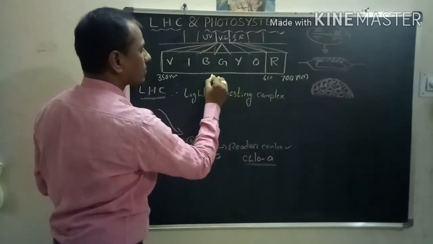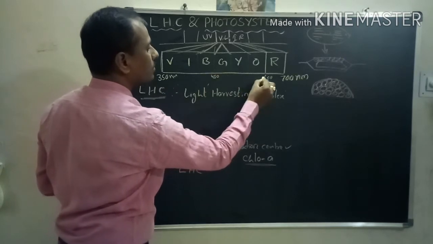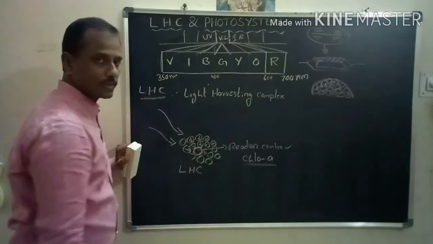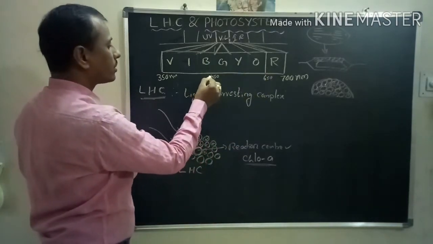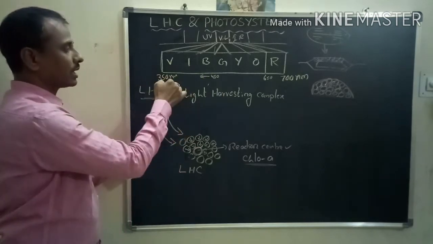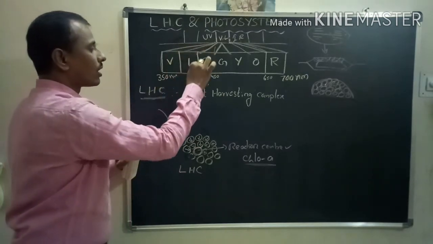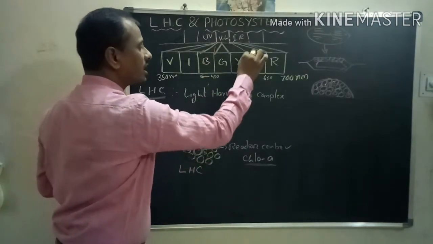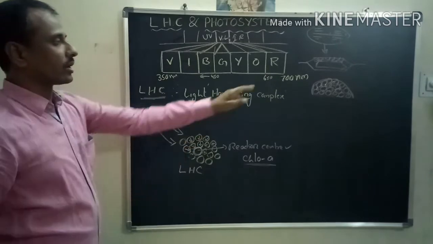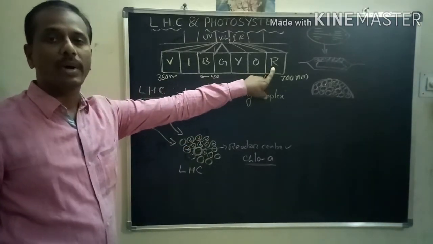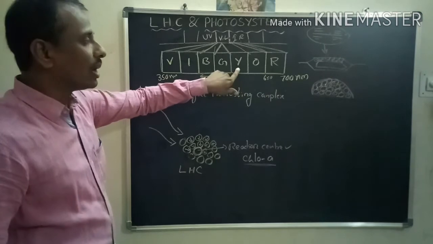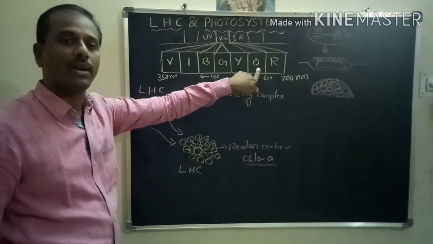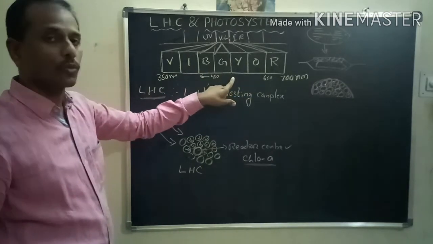Here next, 450 to 650 is the wavelength of blue, green, yellow and orange. And below 450, down to 350, these are generally not utilized in photosynthesis. Among the three types of pigments, the red light is received by the chlorophyll, yellow is received by the xanthophyll, orange is received by the carotene, and blue also by xanthophyll.